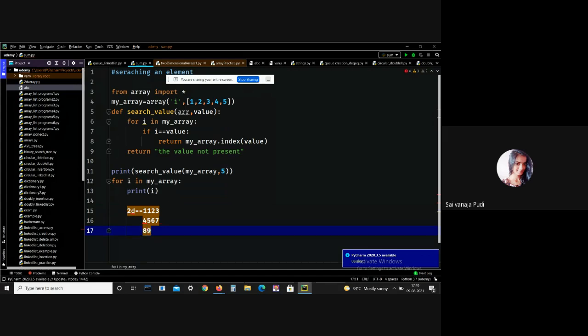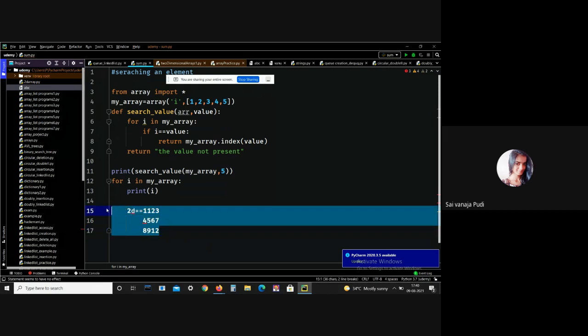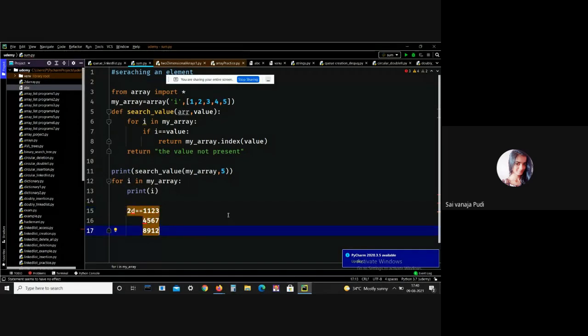Elements are stored in this way; I mean the memory location is in this way. We can never see an element located there and the next one located here. Every element is located next to the next element. This is all about a single-dimensional array.